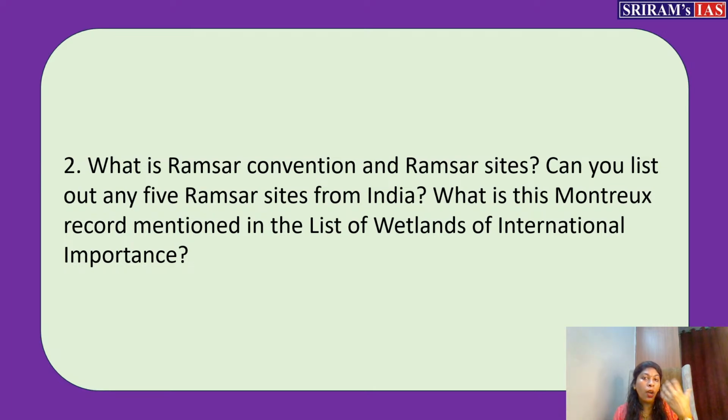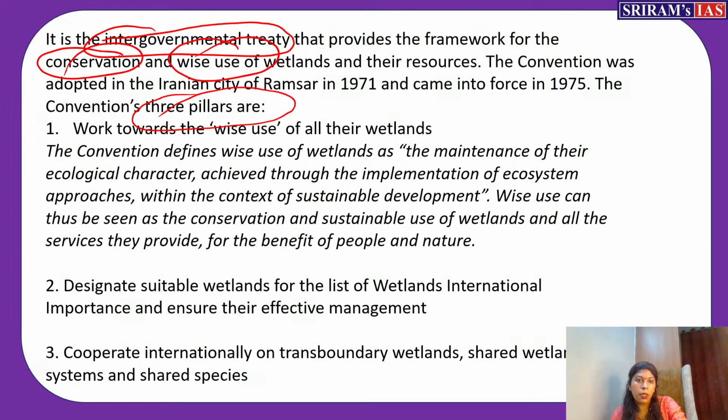Then what you have to give in the body, that is the main area, the core area, means that this convention stands on two main principles. One is to conserve the wetland, second is wise use. That means it brings in three pillars. Either you can skip this also, but you have to write these three pillars when you are mentioning the Ramsar Convention. What are those three pillars?